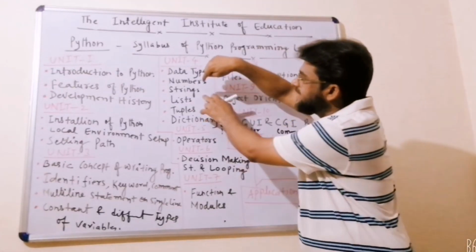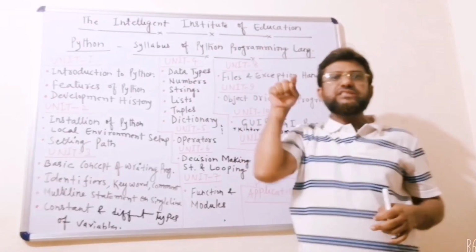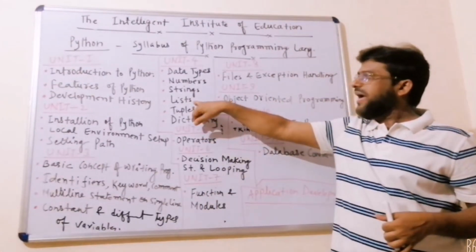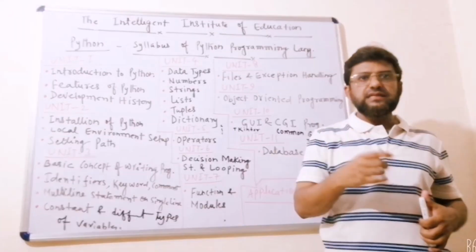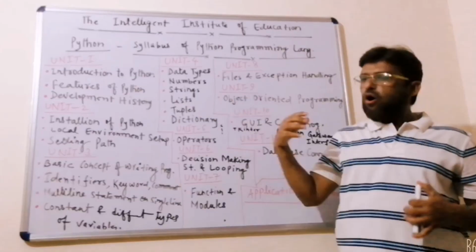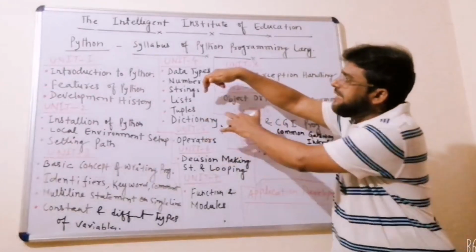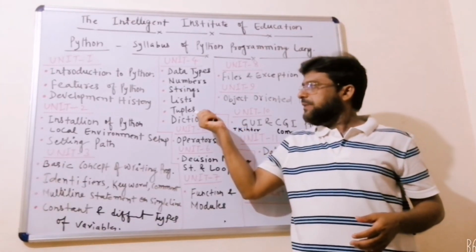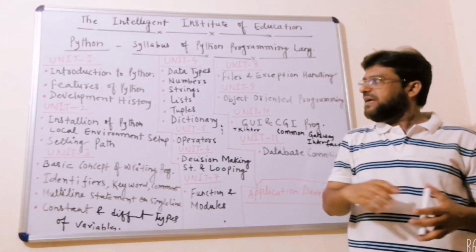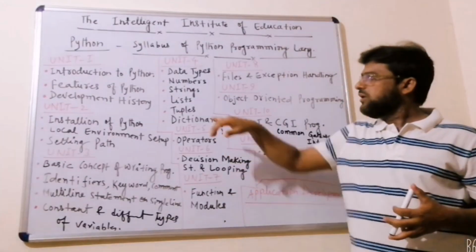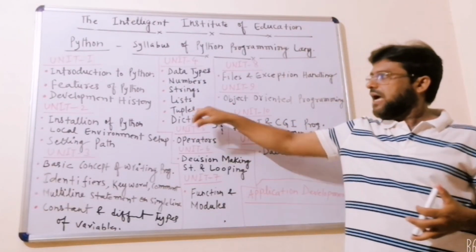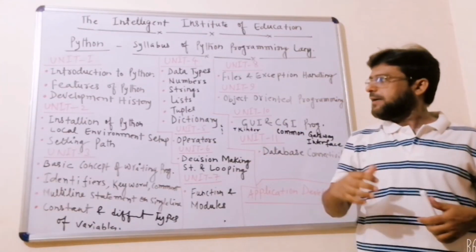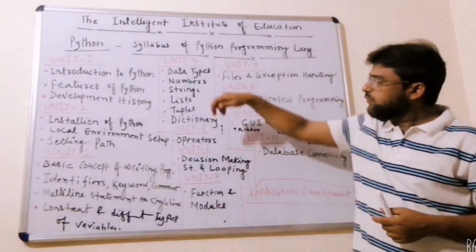After completing strings, we'll move to lists, and lists also have many inbuilt functions, such as how to access a list, how to update it, how to insert and pop, and many more functions we'll learn in lists. After completing lists, we will move to tuples, and basically in tuples we will see the inbuilt functions, such as how to access tuples, how to update tuples, and how to find the tuple maximum and tuple minimum, and many more functions.